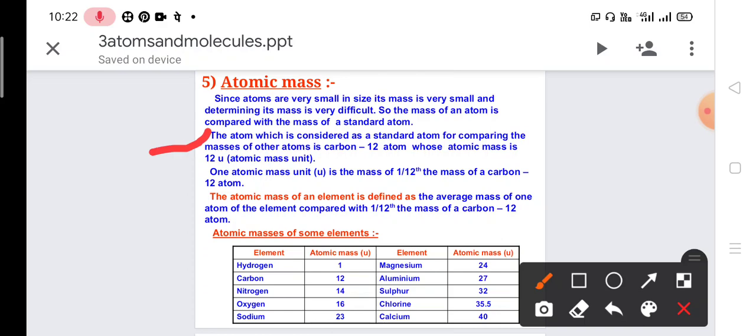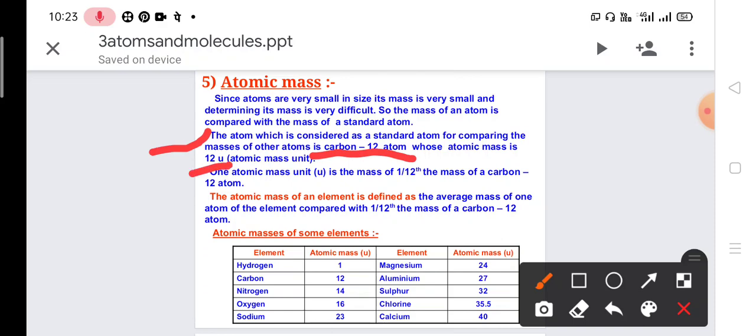We don't have any exact value, but we compare one atom with the other atom, and that other atom is carbon 12. Carbon 12, where 12 means the atomic mass of carbon is 12 U.